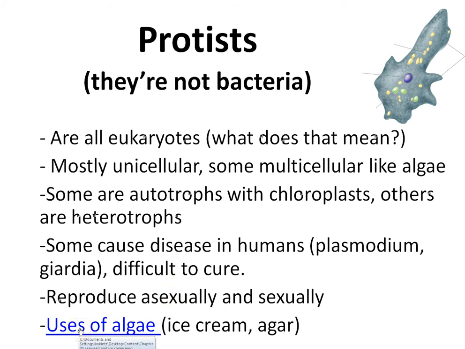Some of the uses of protists are in algae. As algae, we use that to make ice cream in agar. Kind of gives it its jelly-like texture.